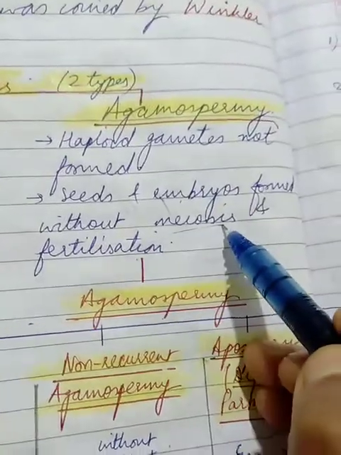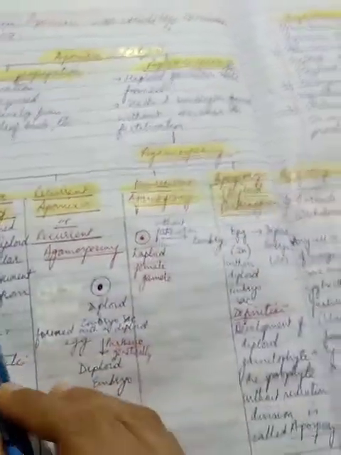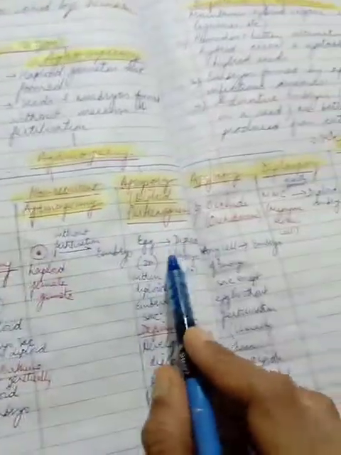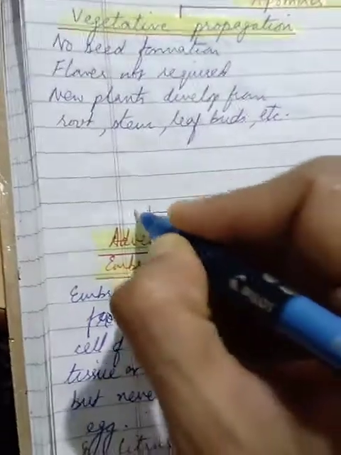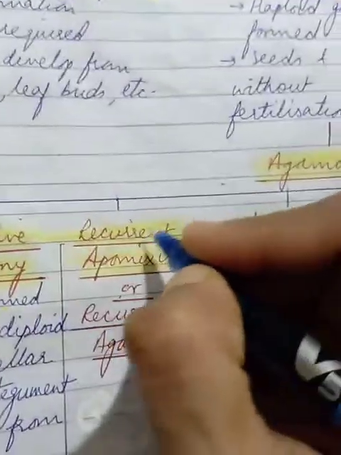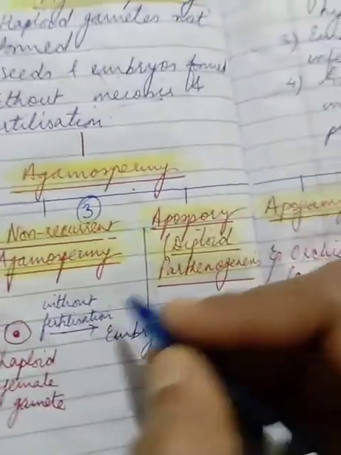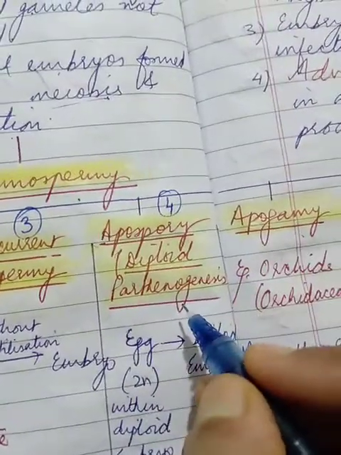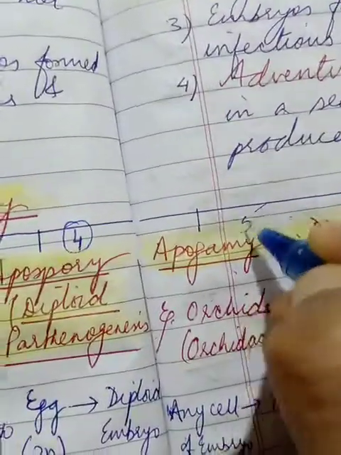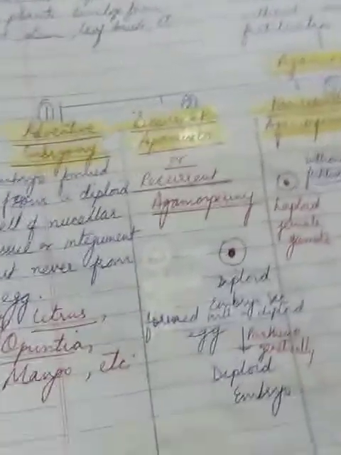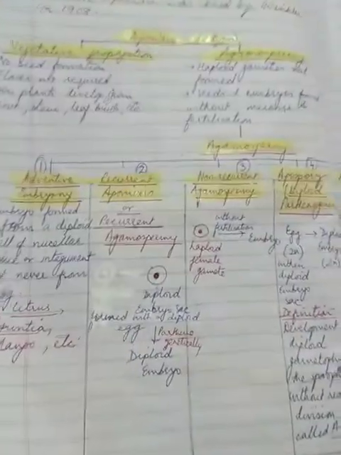Naturally, when there is no meiosis, then how will the haploid gametes form, children? They will not be formed. So agamospermy is of various types. Please see this. This is all horizontally like this. First, second, third, fourth, fifth, and sixth. So if I number them, adventive embryony, recurrent apomixis, non-recurrent agamospermy, apospory or diploid parthenogenesis, apogamy is the fifth, and the last is diplospory. Now let me explain through a very comparative view of all. We'll be talking about it horizontally like this.